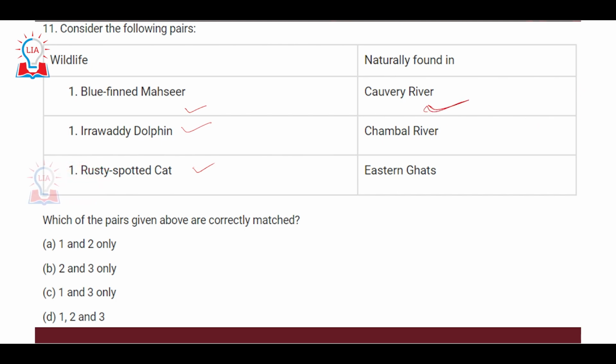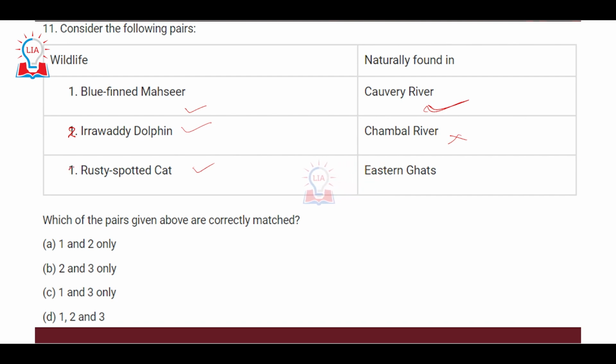Second, if we talk about Irrawaddy dolphin, whether it is found in Chambal River or not, that is an incorrect statement. As far as the World Wildlife Fund is concerned, they said that Irrawaddy dolphins are found only in three rivers of the world. One is the Mekong River in Southeast Asia, and two other rivers are there in Southeast Asia as well. It is not found in Chambal River. As far as India is concerned, Irrawaddy dolphin is only found around the Chilka Lake region.